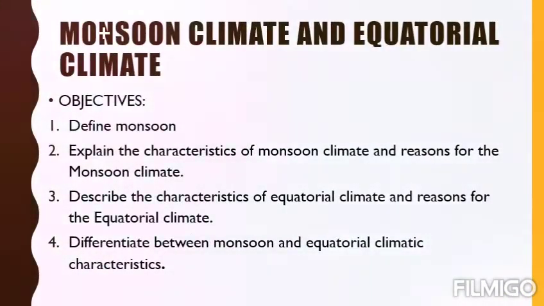Let's start today's topic, which is the last topic of this chapter: monsoon climate and equatorial climate. The objectives of today's lesson are, I hope, achieved by the end of the topic: define monsoon, explain the characteristics of monsoon climate and the reasons for it, describe the characteristics of equatorial climate and the reasons for it, and lastly differentiate between monsoon and equatorial climatic characteristics.